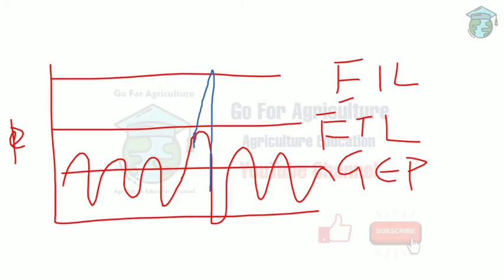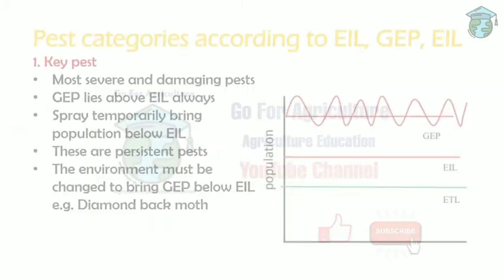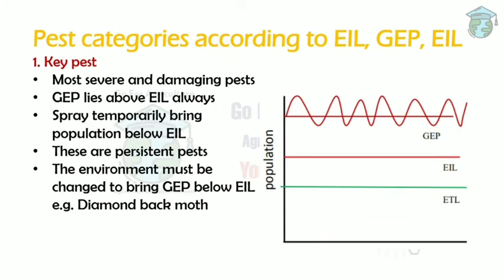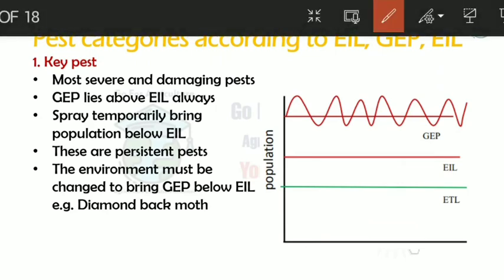Okay, so now we'll move on to the first, key pest. In the previous graph, what did you see? There is GEP at the lowest level, next is ETL, next is EIL. But here you can see GEP is above the ETL and EIL. It means their average population is higher when compared to EIL. EIL means economic injury level. So what is economic injury level? The lowest population which causes economic damage.